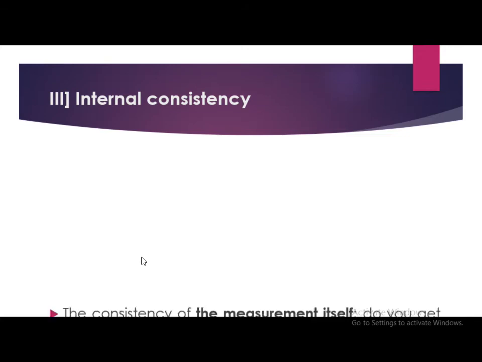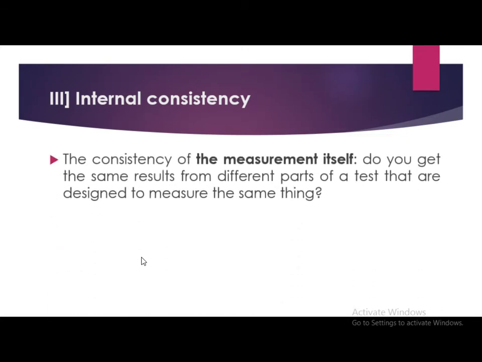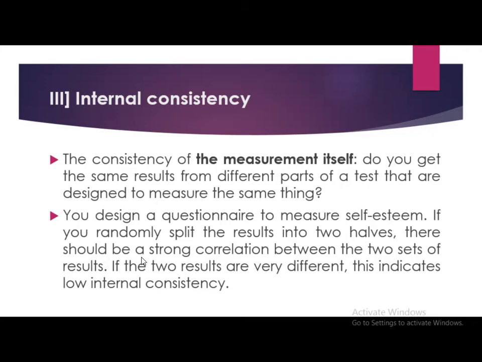Next type is internal consistency. The consistency of the measurement itself. Do you get the same results from different parts of a test that are designed to measure the same thing? You design a questionnaire to measure self-esteem. If you randomly split the results into two halves, there should be a strong correlation between the two sets of results. If the two results are very different, this indicates low internal consistency.